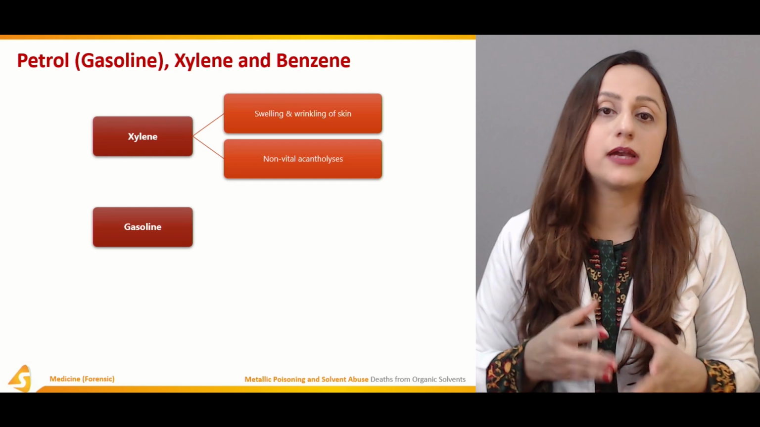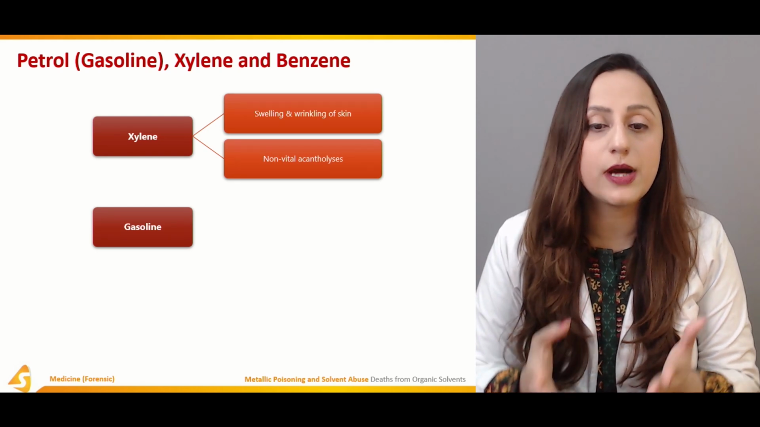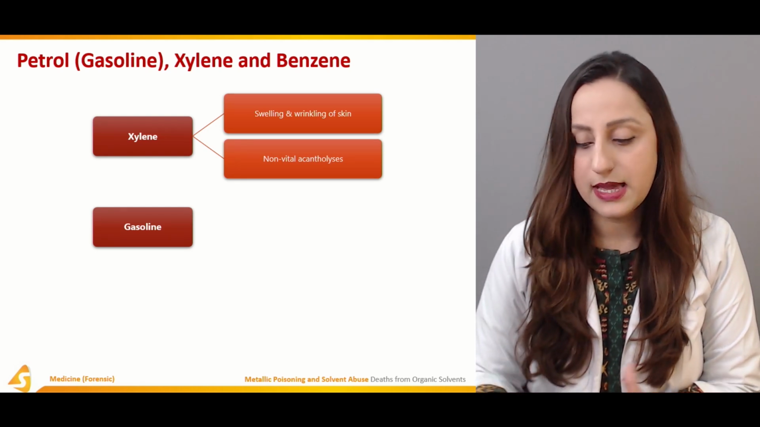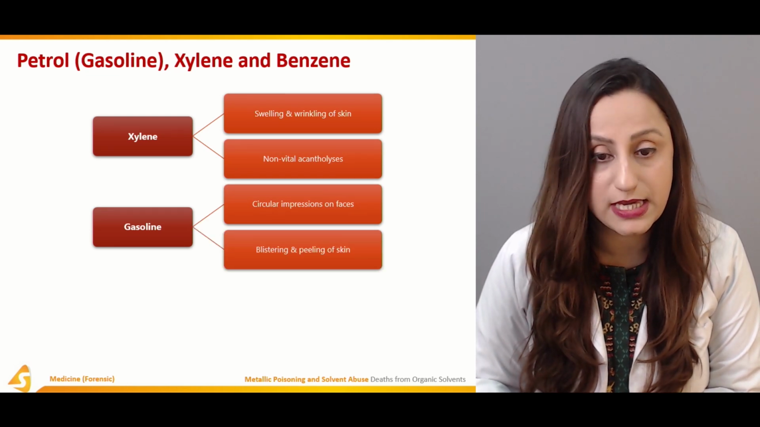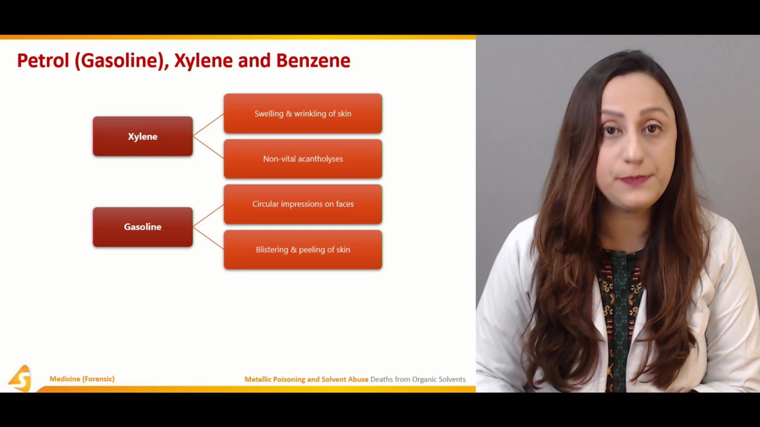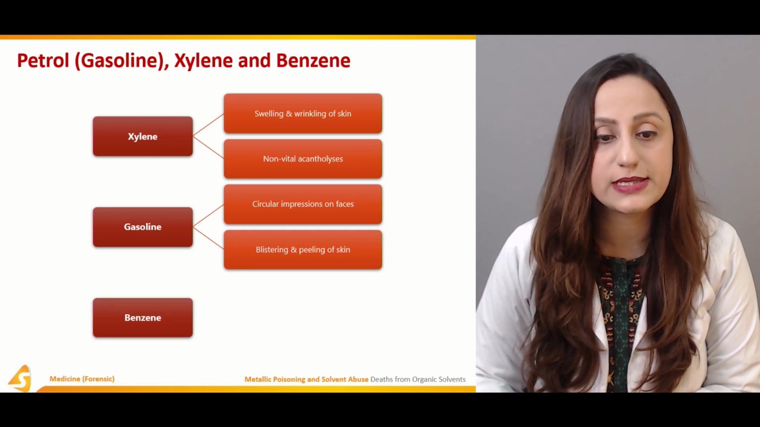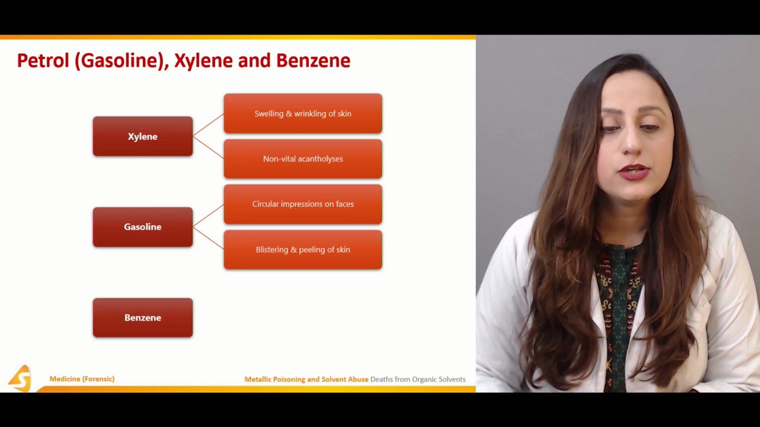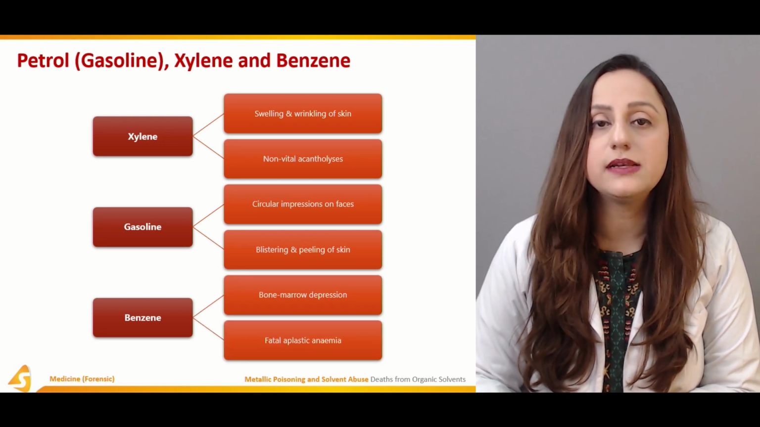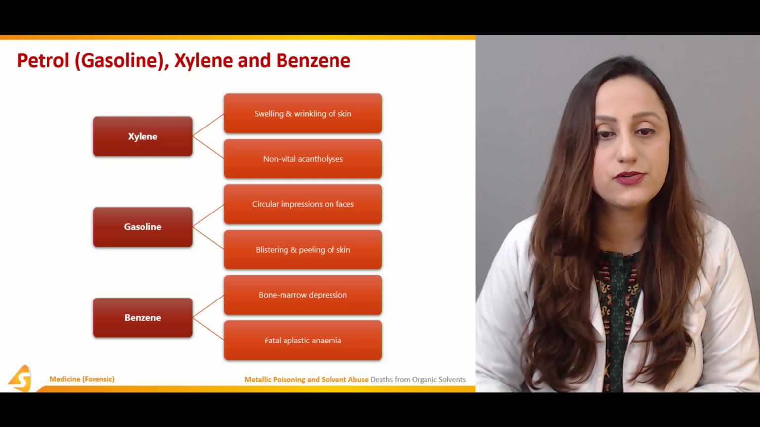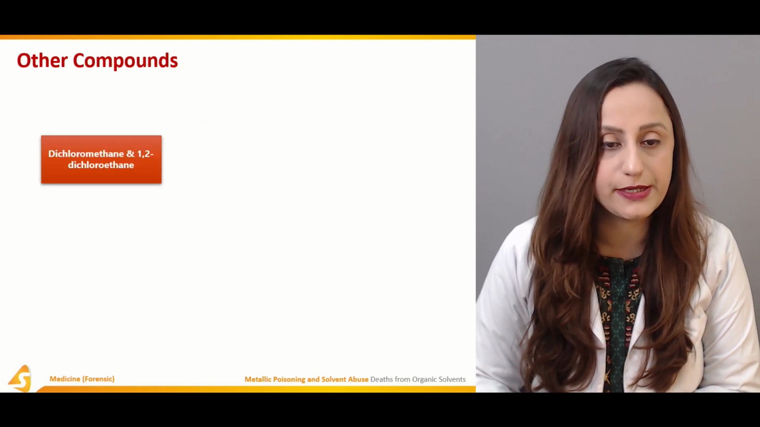We'll have hyperkeratotic skin, and that is going to come along with the acanthylosis. In cases of gasoline poisoning, we have circular impressions on the face, and blistering and peeling of the skin is also observed in such cases of gasoline. Talking about benzene, we have bone marrow depression as well as fatal aplastic anemia. So these are the characteristic findings being observed here.